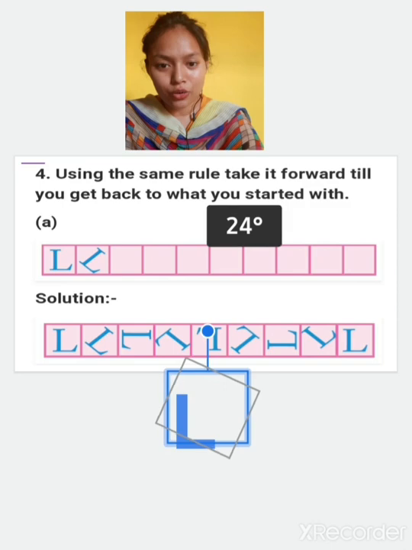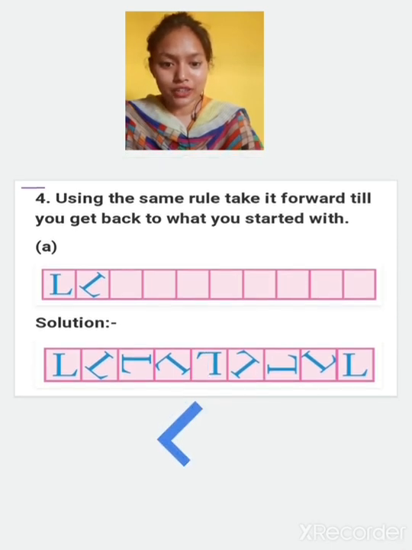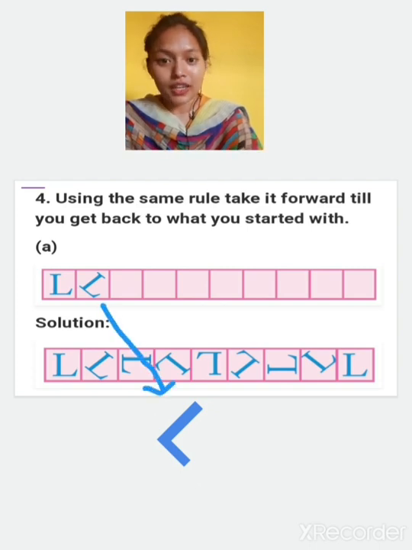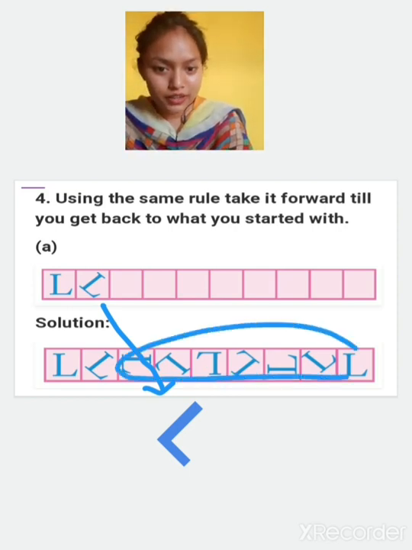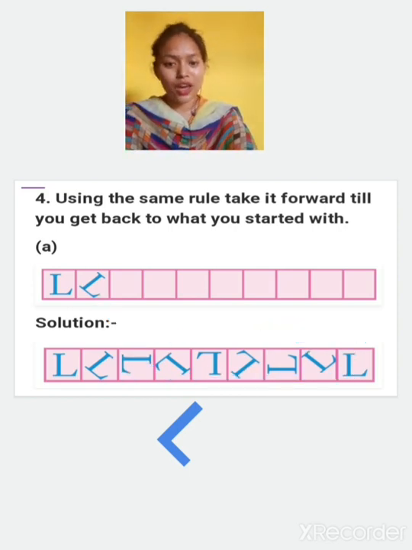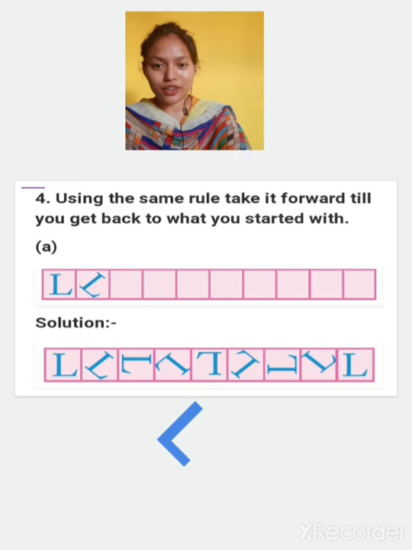Now see, if I'll rotate this by 45 degree, it will look like the second figure. It is looking like the second figure or not? Yes. Now again rotate it 45 degree, 45 degree and 45 degree, you will find the pattern like this. So you have to do this one, okay? And after that you have to do the next one also. The P1 also is there, so you have to do that also.